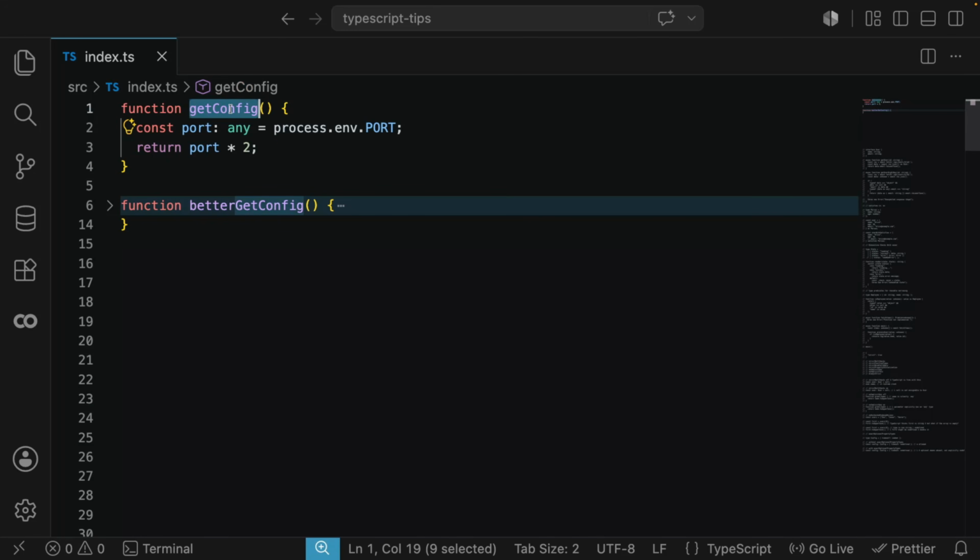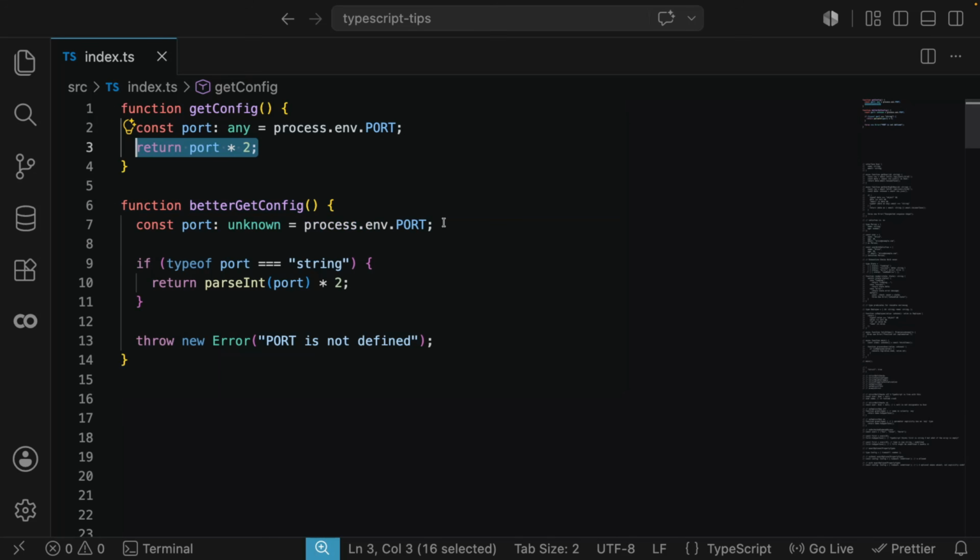Let's say we have a function that's reading the environment variables, right? Everyone has done this at some point. And we simply don't know whether this port is going to be a string or a number, okay? And what we want to do is actually multiply the port by 2, hoping that it is going to be a number. But there might be a chance that it's not. So if we do any, we are exposing ourselves to running into an issue at some point, because if the port is indeed a string, then our code is going to throw an error.